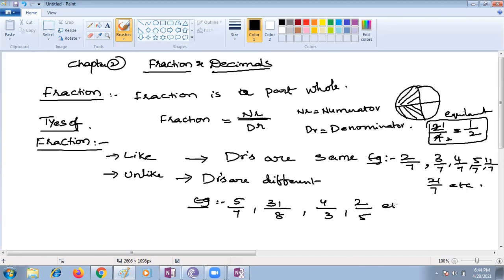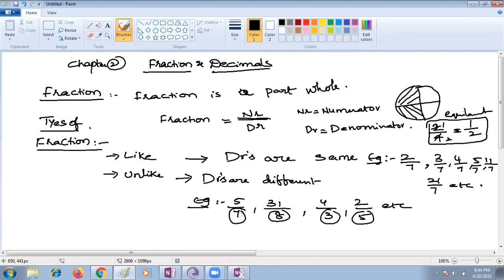Here, in the denominators part, you see there are no common denominators. Denominators are different. We call it unlike fractions. So our complete chapter is based on this. You're supposed to be very perfect with like and unlike fractions, children. When we say unlike fractions, it means the denominators are different. If denominators are the same, we call them like fractions.